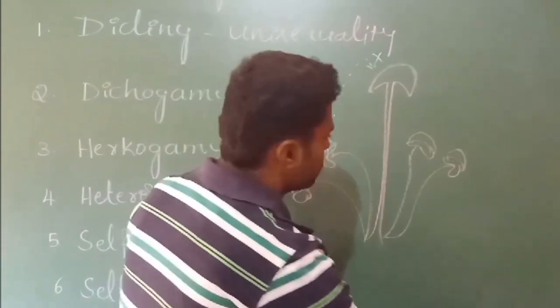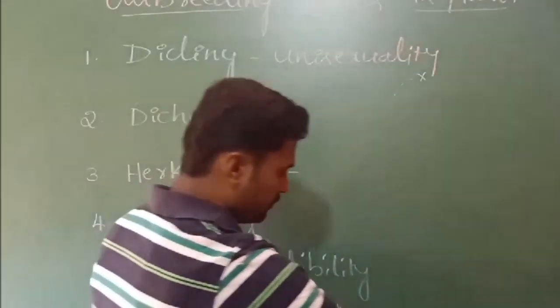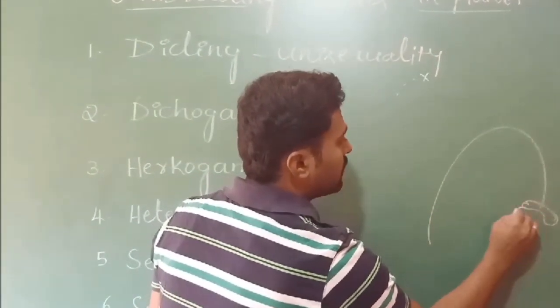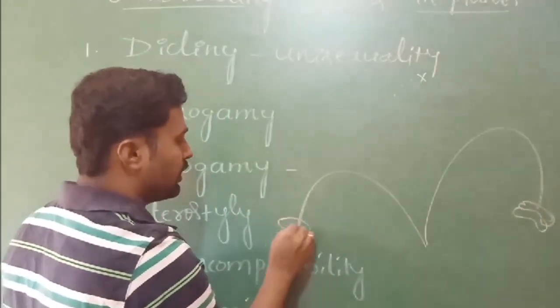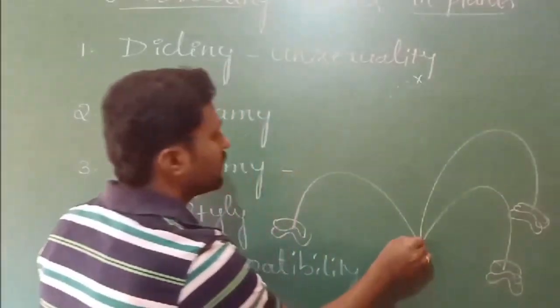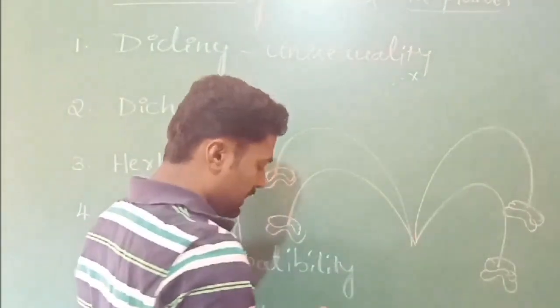In the other condition, the stamens are very long. The filaments of the stamens are very long and carry the anther lobes away from the stigma, and the style is short.